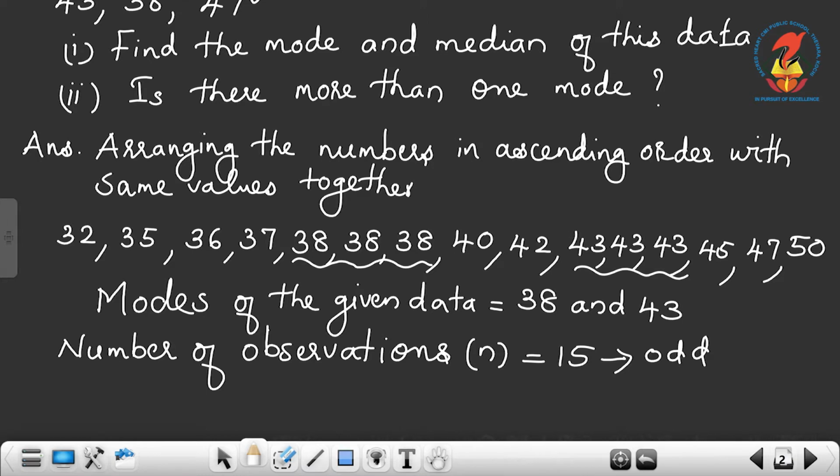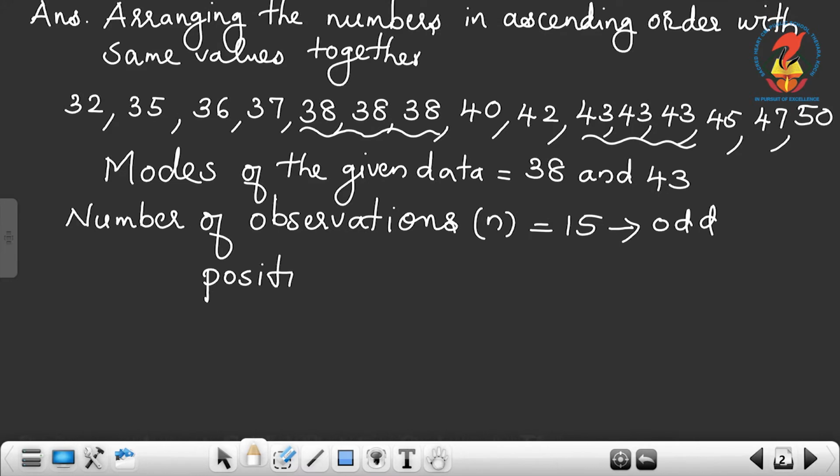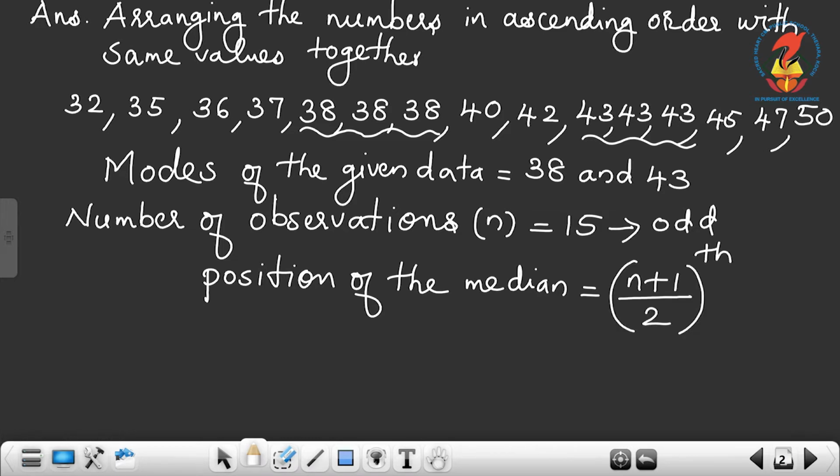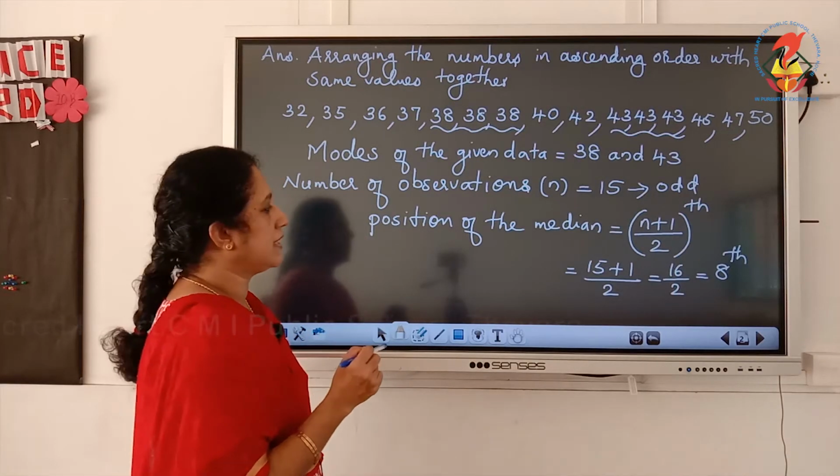Since the number of observations is odd, the position of the median is equal to (n plus 1) by 2th item. Here n is equal to 15, so 15 plus 1 equals 16, 16 by 2, which is equal to 8th. So the number which comes in the 8th position, we can call it the median.